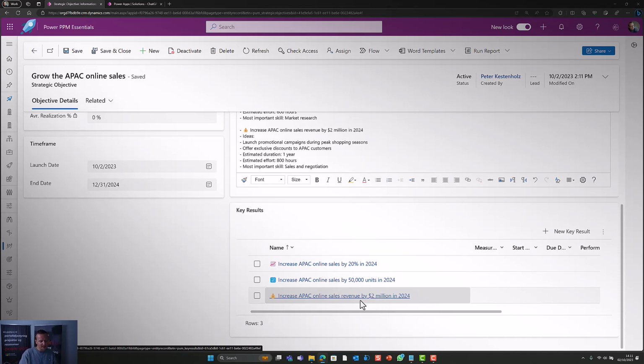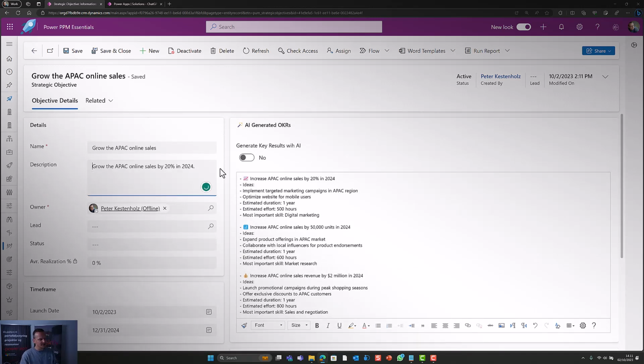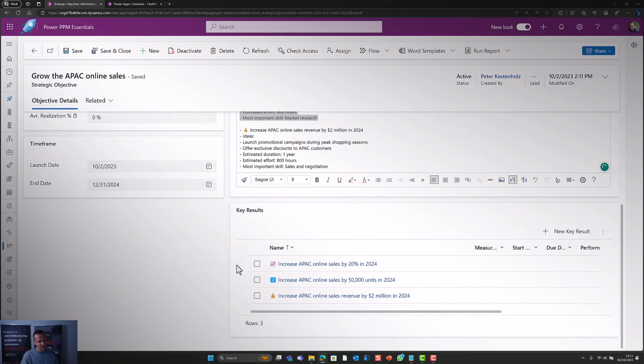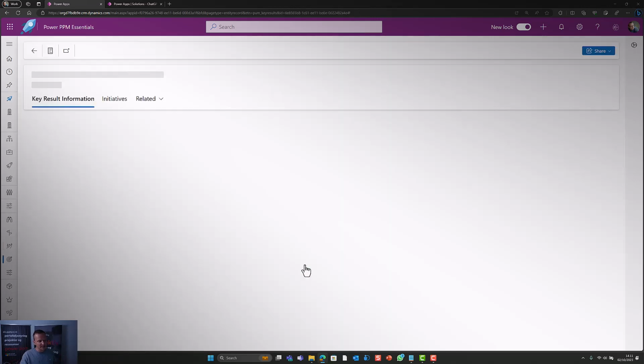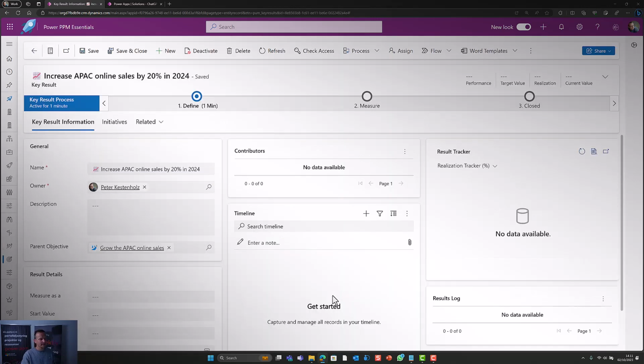It's not pretty smart right now because it doesn't have enough context. I think over here we should have added more. But the point is, by having this input, I can get both text and also an output, so essentially created directly inside the application. And then the key result officer or strategy officer can take it from here and build on top.